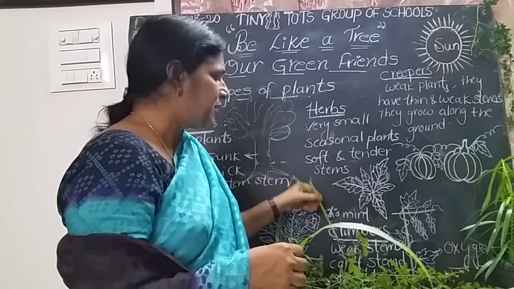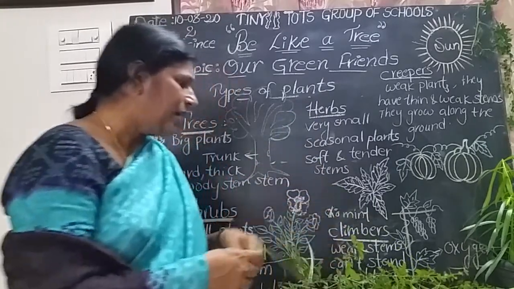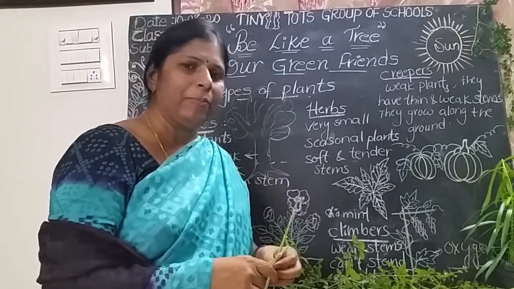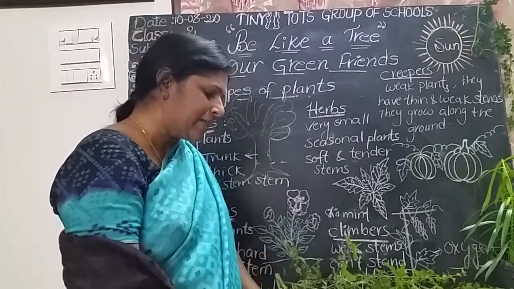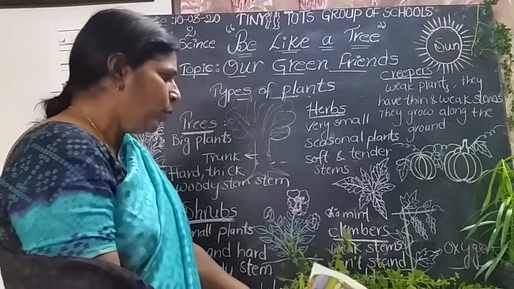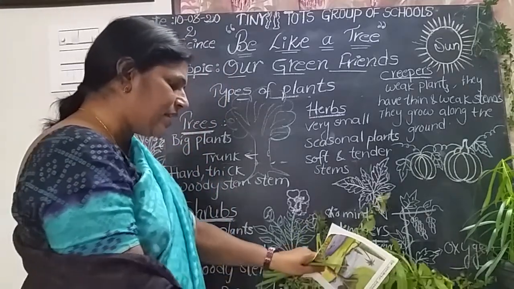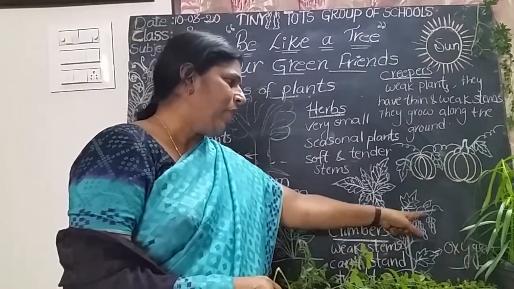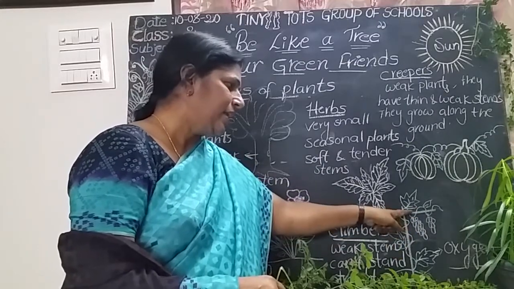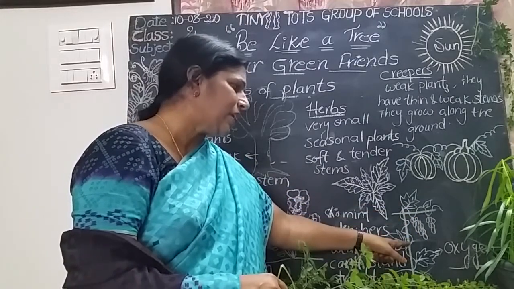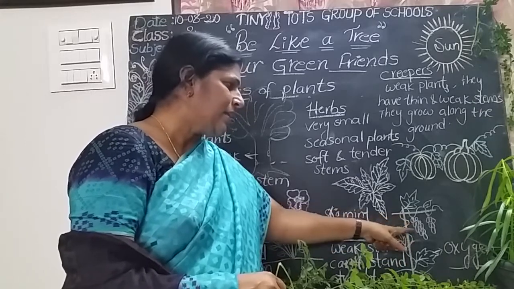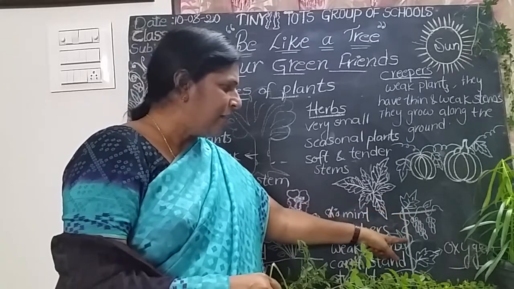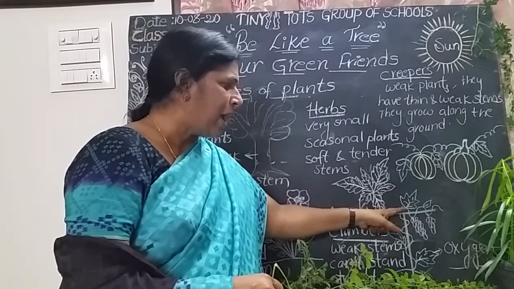Okay, and what is the next one? Climber. Climbers are plants, you know well, money plant and grapevine. So climbers are the plants that have very weak stem, children. Weak stem, they cannot stand straight, they need some support to climb. See here, climber, grapevine, 2 sticks are there. Why are they arranged as supporters? For supporting this plant, sticks are arranged here. These sticks are supporters.